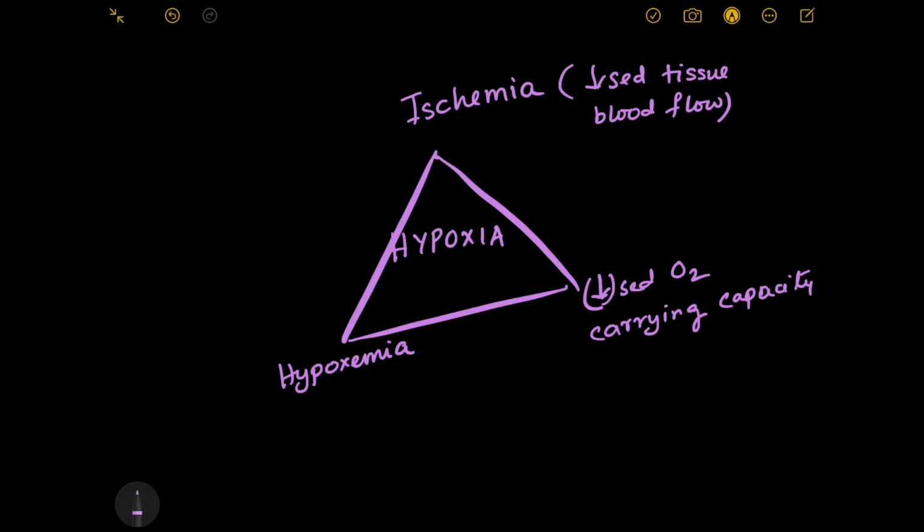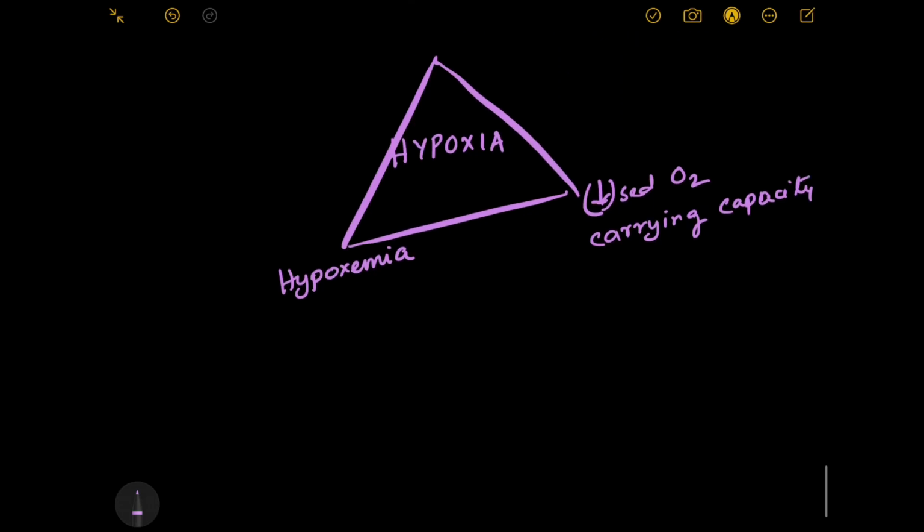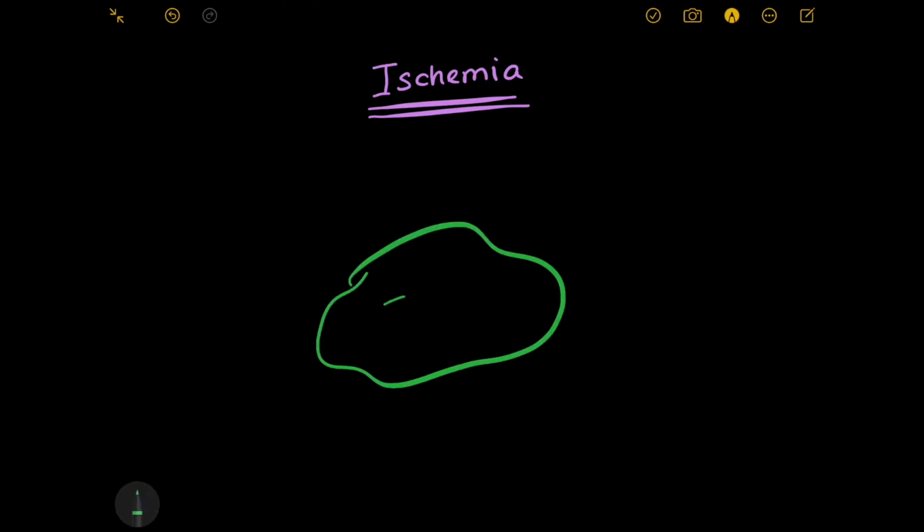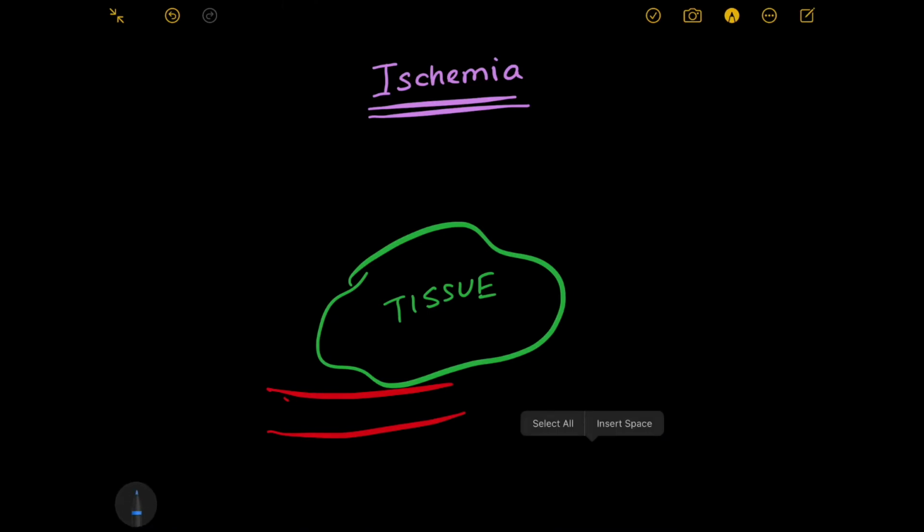Now let us explore each cause one by one. Now first let us come to ischemia. Ischemia is decreased blood supply to the tissue. Now in what cases there can be a decreased blood supply to the tissue? Now suppose we have a tissue over here, right? Now in the tissue, arterial components bring in the blood and venous components take away the blood from the tissue, right?